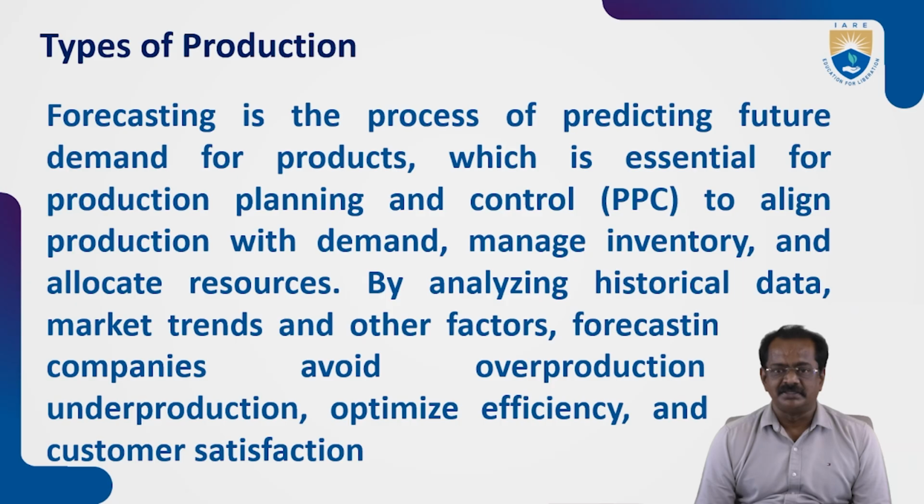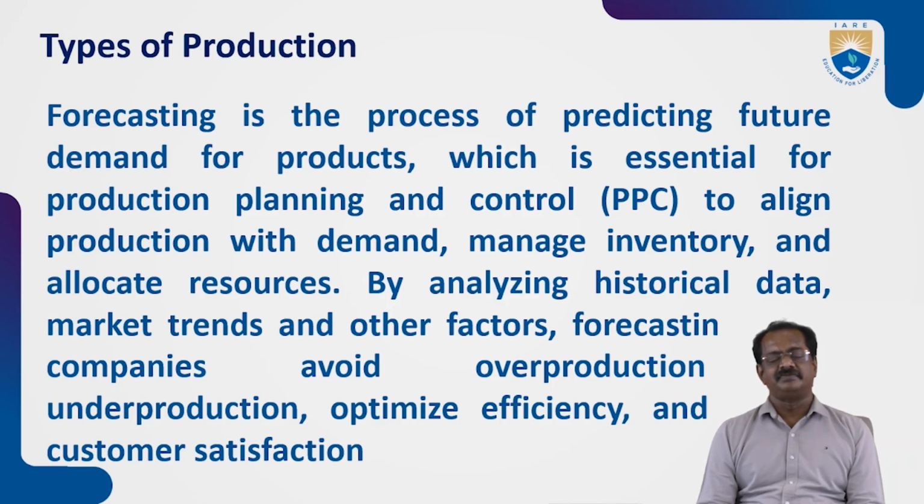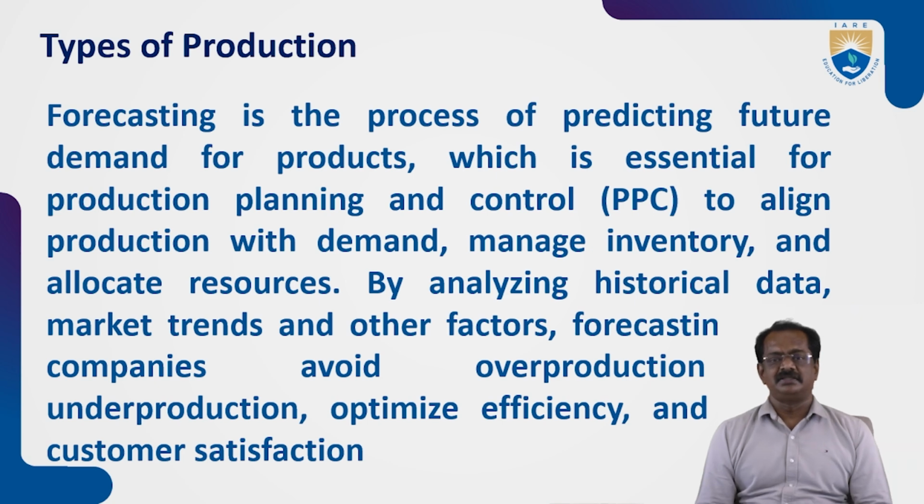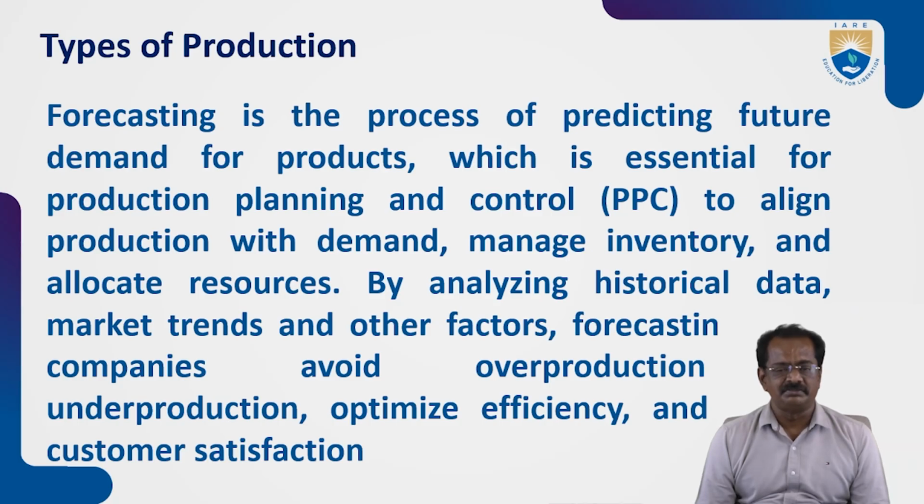If the demand is known, they make a preliminary check whether it is feasible for the particular unit to produce the product on time. It is feasible in the sense that it must be able to cross the break-even point, and they must be able to make profits. No one will manufacture for losses. So it should be in such a way that it makes profits for the company.